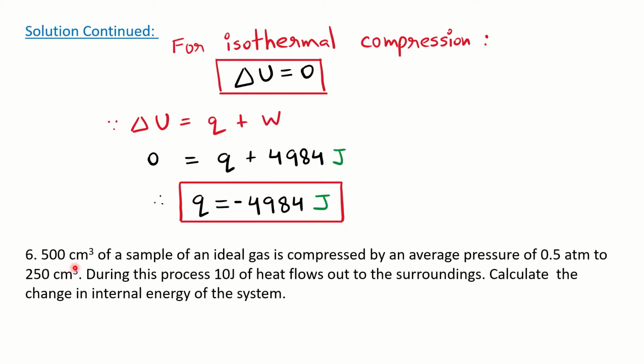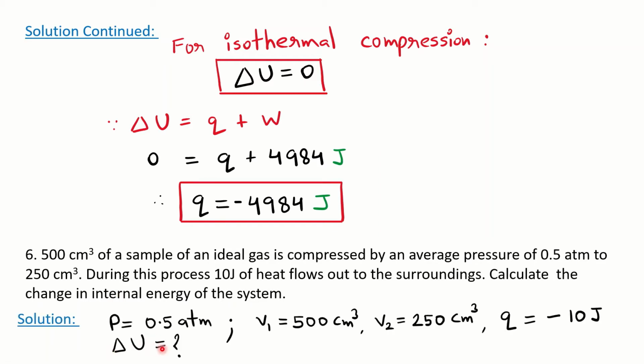Okay, so this problem says 500 centimeter cube of a sample of an ideal gas is compressed by an average pressure of 0.5 atmosphere to 250 centimeter cube. Compression means the W will be positive. Volume is given here. During this process, 10 J of heat flows out to the surroundings. Now the heat flows out, which means the Q will be negative. And then again they are asking for the change in the internal energy. P is given, volume is given, Q is given negative, and del U they are asking you to calculate.